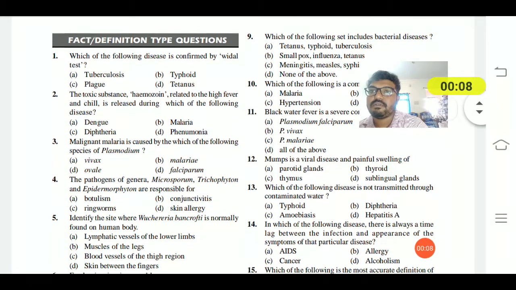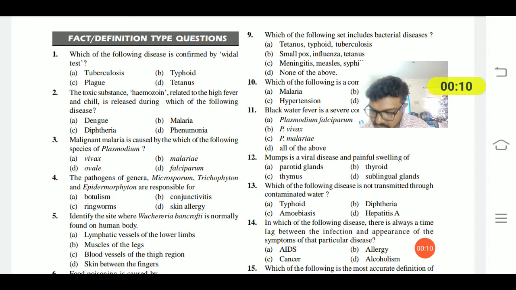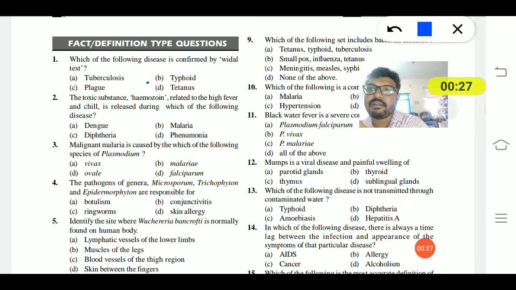First question: which of the following diseases is confirmed by the Widal test? The options are tuberculosis, typhoid, plague and tetanus. The Widal test is used to detect typhoid disease. Option B is the right answer.